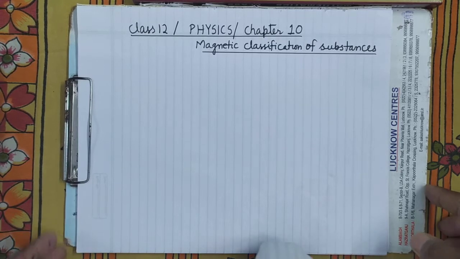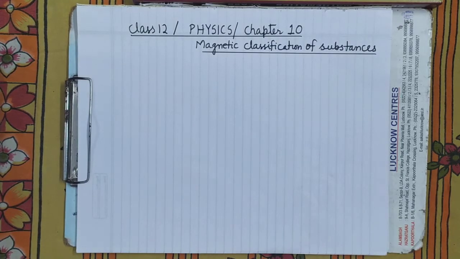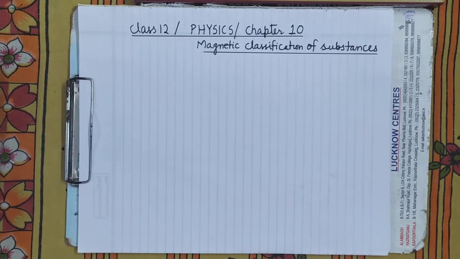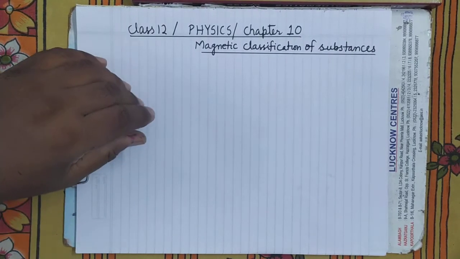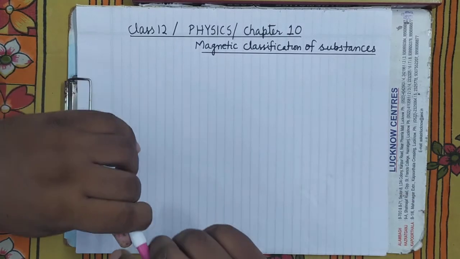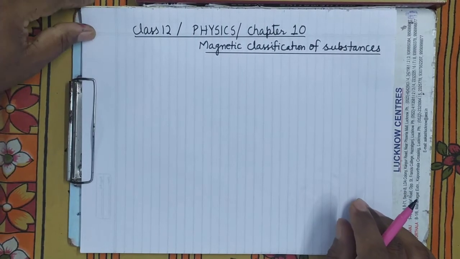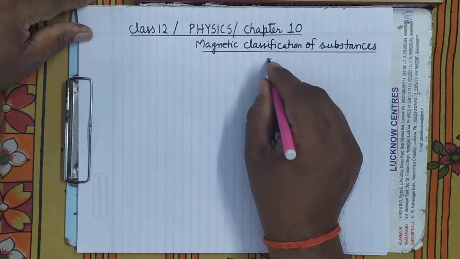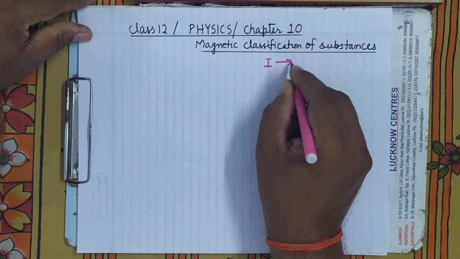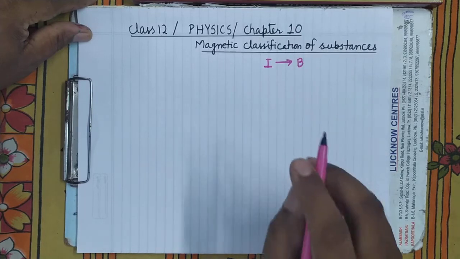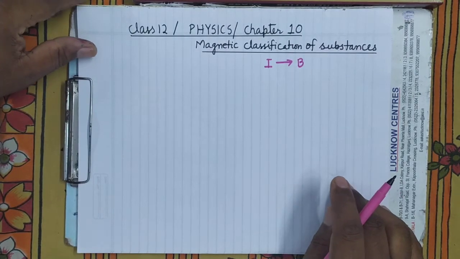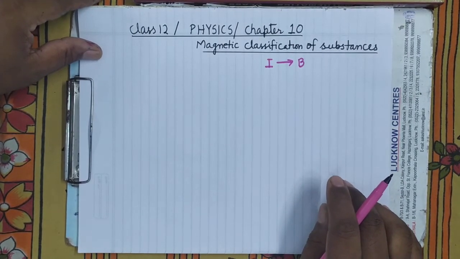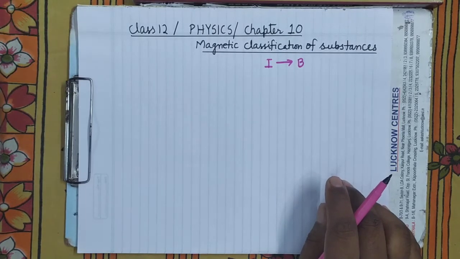Hello students, today I am going to begin a new chapter, magnetic classification of substances. Till now we have studied the magnetic effect of electric current, and from that we know that electric current produces a magnetic field. Means the source of magnetism is the electric current which produces the magnetic field.